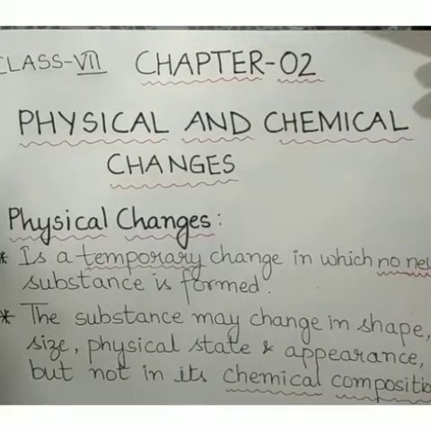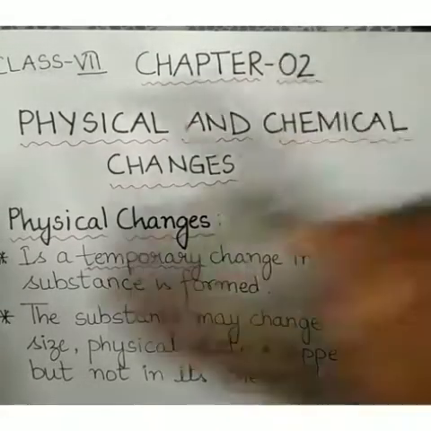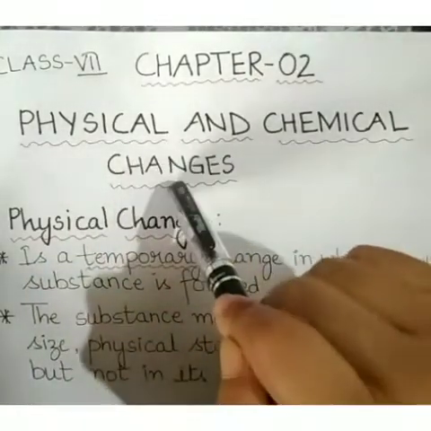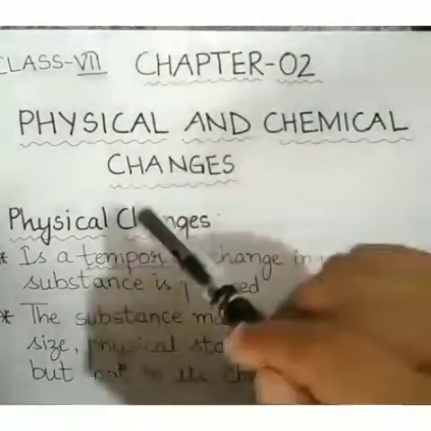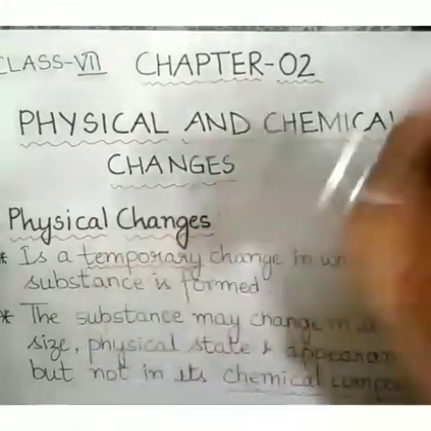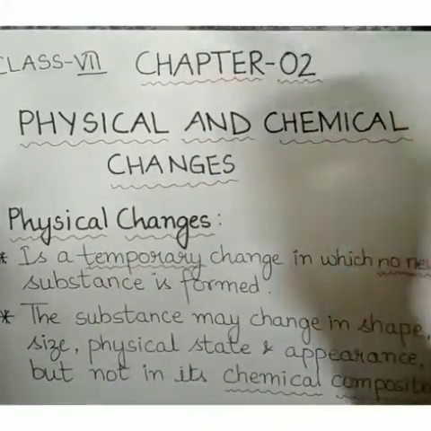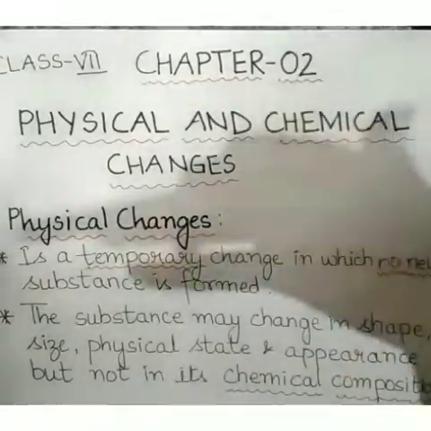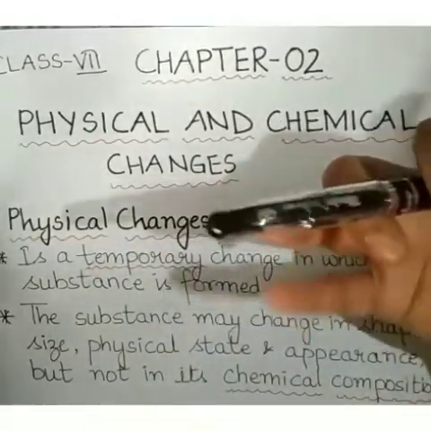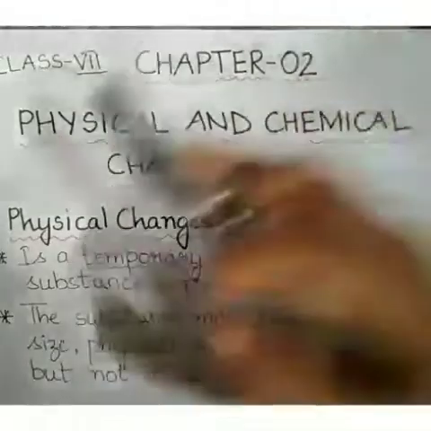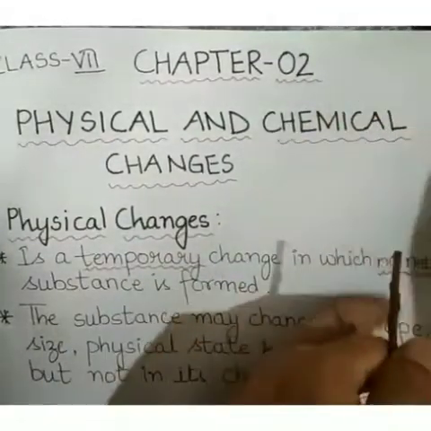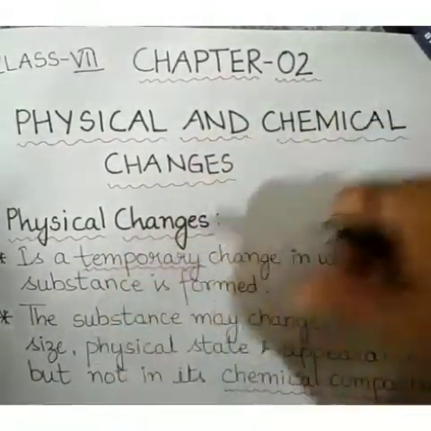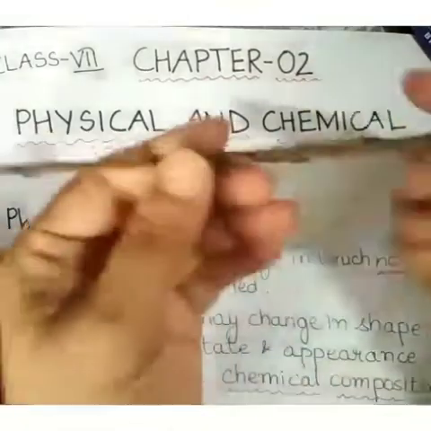Students, we will continue with the same chapter 2, physical and chemical changes. I've told you earlier also what are physical changes and what are chemical changes. But now I'll be telling you in detail with proper examples what physical and chemical changes are and the differences between the two. Now let me explain physical changes with one more example.